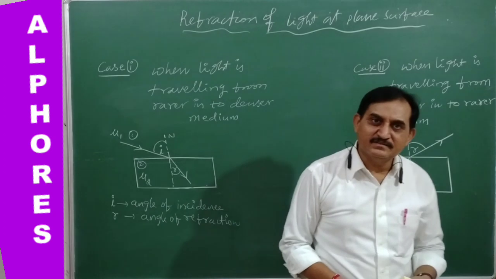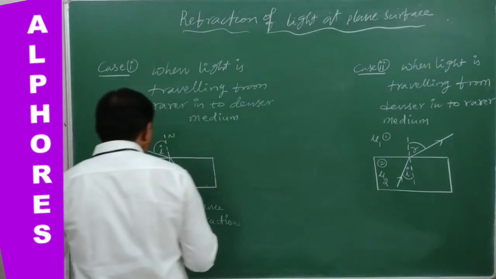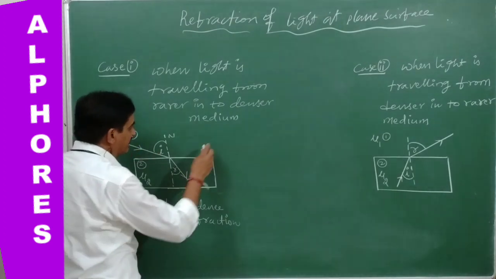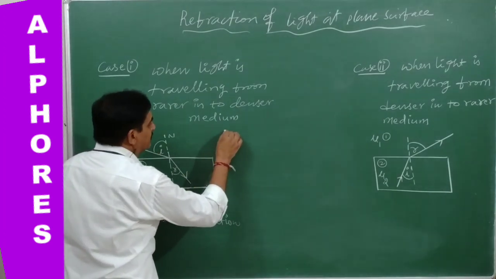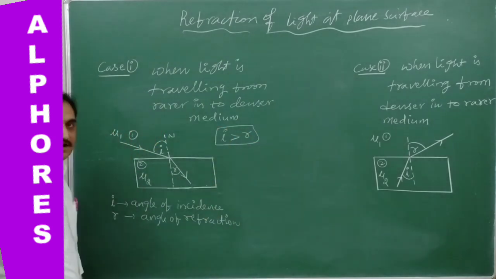As we know, the light bends towards the normal. Comparing I and R, in this case definitely I is greater than R.